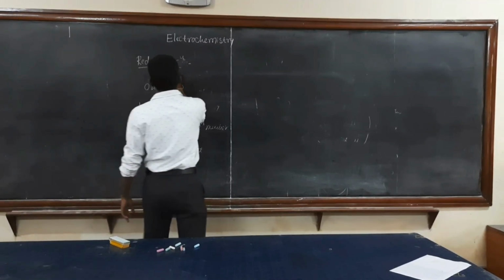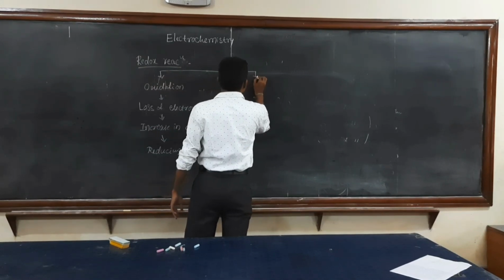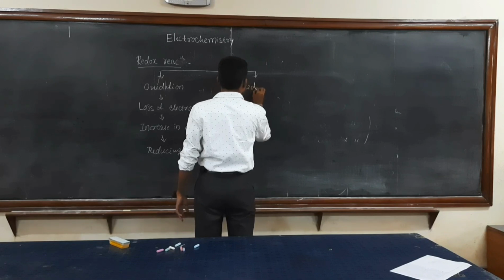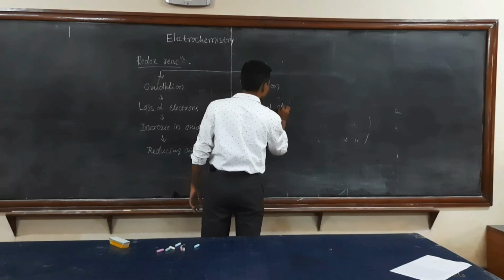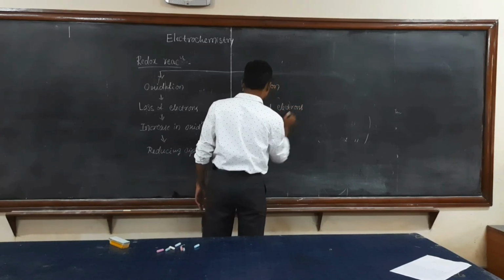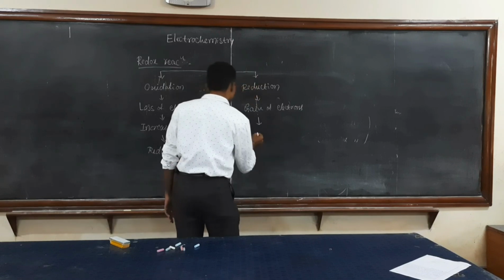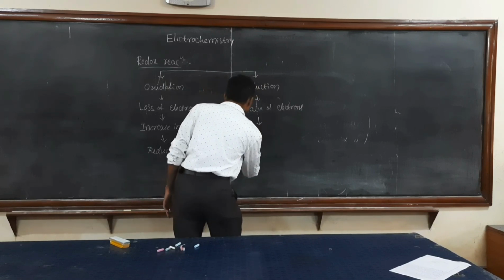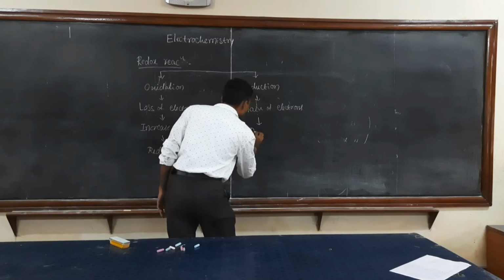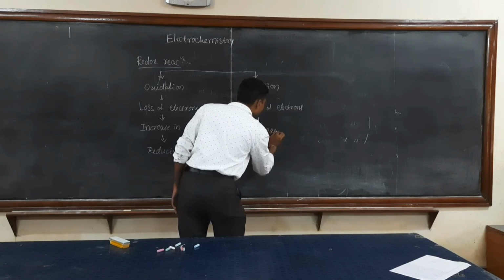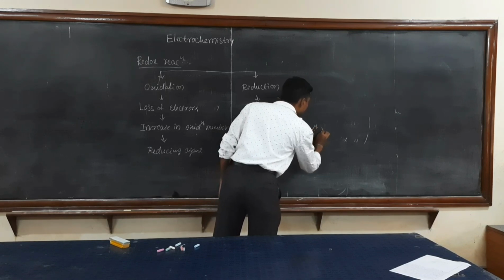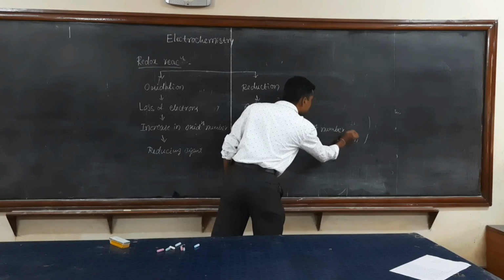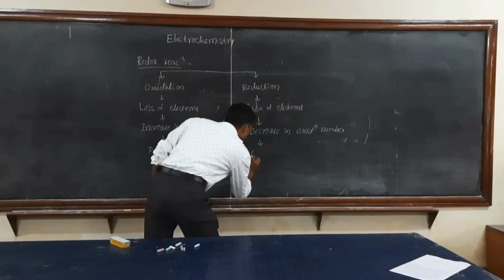The second part is called reduction. It is nothing but gain of electrons, or a decrease in oxidation number. The substance which undergoes reduction is called the oxidizing agent.